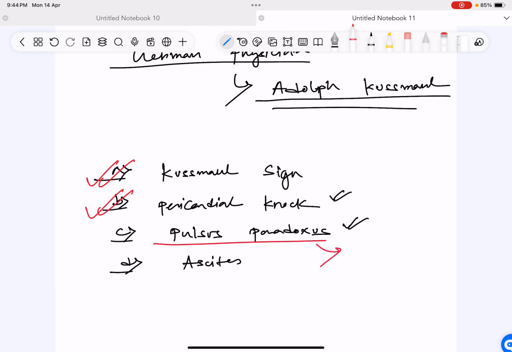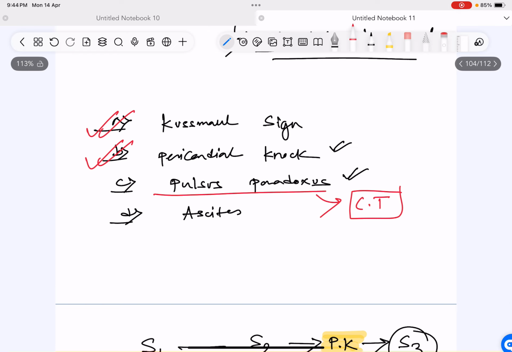This is seen in cardiac tamponade. In cardiac tamponade, there is no ventricular interdependency. That means the right ventricle is not talking to the left ventricle. Why? Because to develop ventricular interdependency, I'll write in short, VI, it takes time. Right ventricle will talk to left ventricle, but this talking will happen only after a certain time.